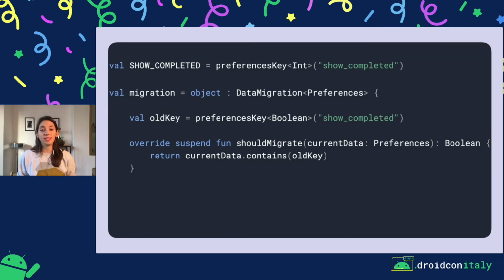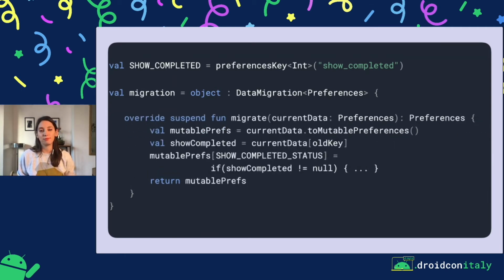And if it contains it, then we would want to migrate it. When migrating, we use the current data, and based on it we create our new show completed, with whatever logic we have there to convert from Boolean to Int. And then we just return the new data.